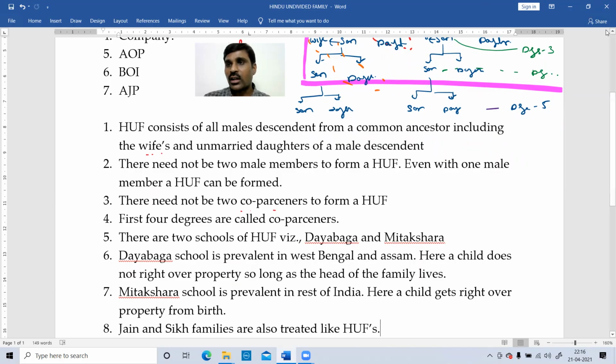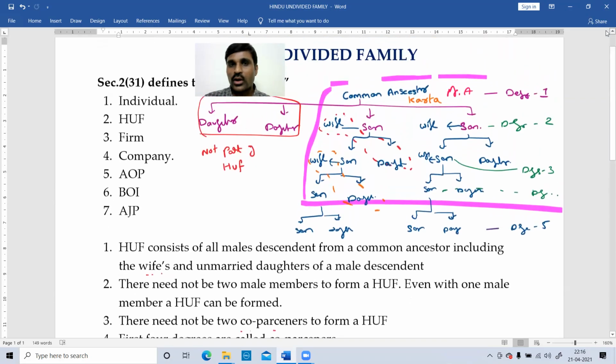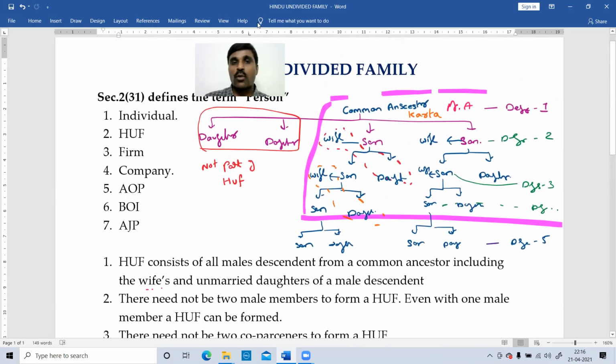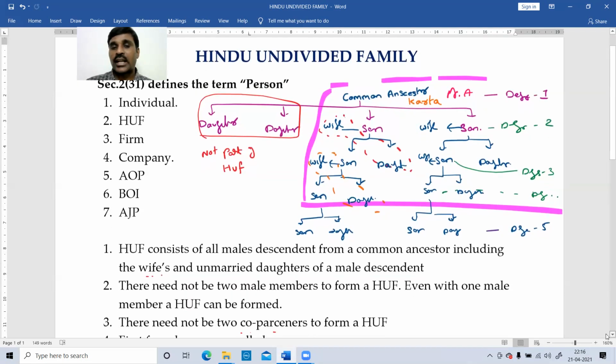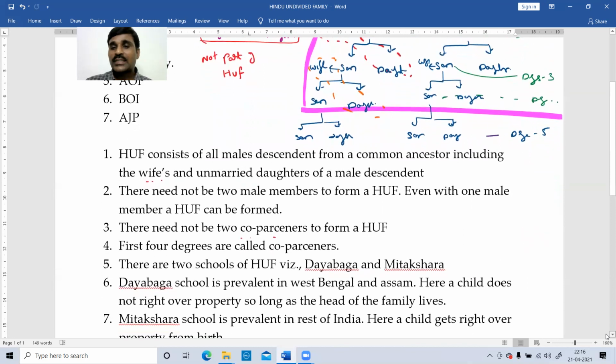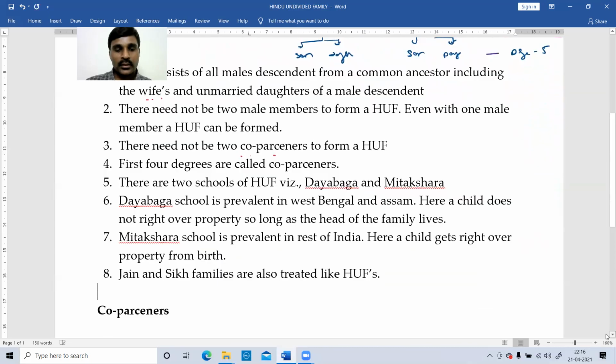Just look at the chart. Who are counted in the HUF and who are not, and who are counted as coparceners and who are not. This is the HUF. Here the important point we need to understand is coparceners. What is the speciality of a coparcener? I'll put a separate side heading for it.